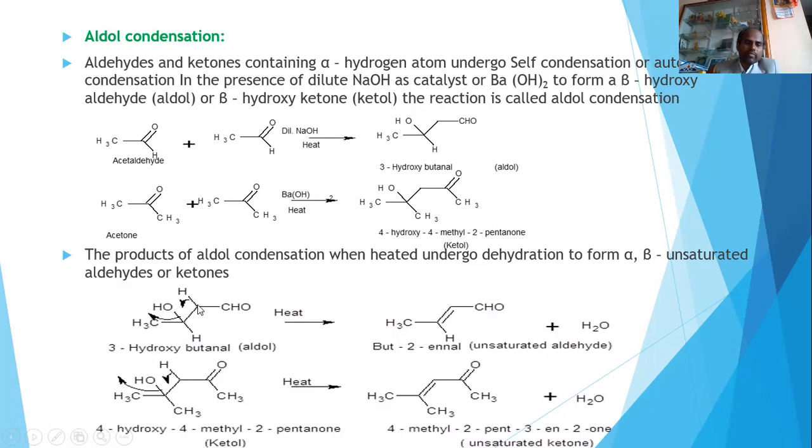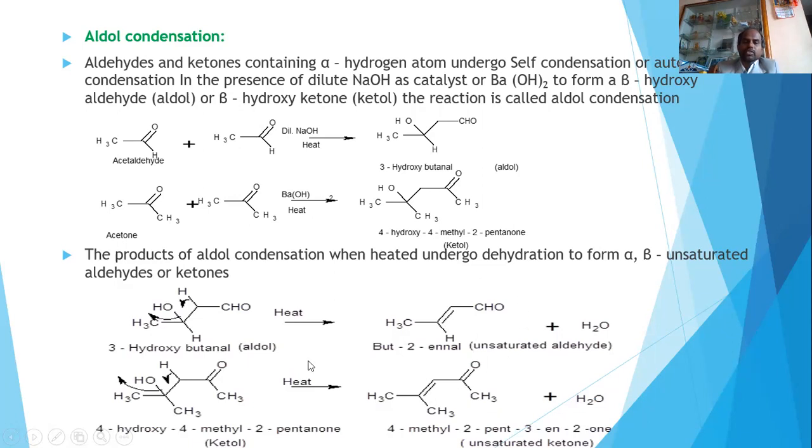So one hydrogen from here and the OH from here. This bond pair comes over here, forms a double bond, and this OH will go out, forming an alpha beta unsaturated carbonyl compound. This is a carbonyl compound, and this position is alpha, this position is beta. Alpha beta double bond unsaturated carbonyl compounds are obtained.